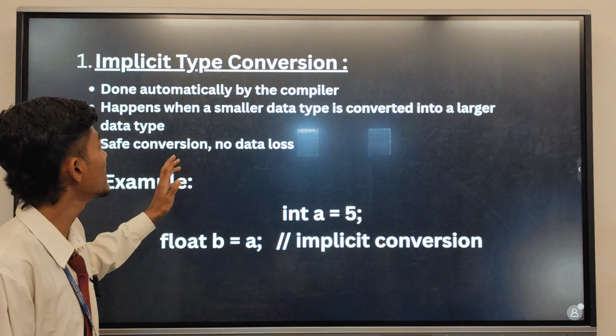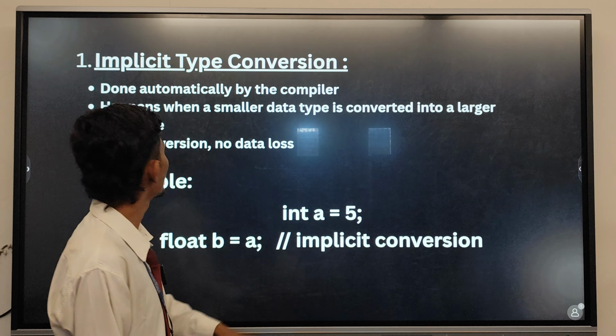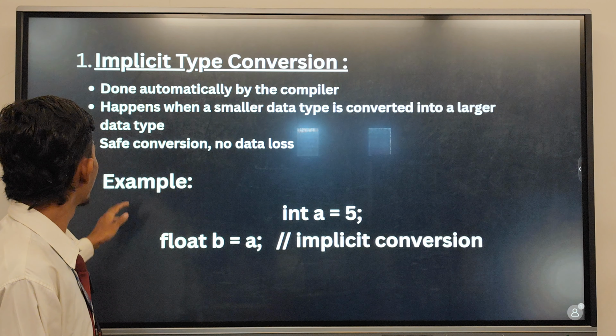Implicit type conversion is done automatically by the compiler. It happens when a smaller data type is converted into a larger data type. It is a safe conversion, with no data loss. Here you can see an example of implicit conversion. I will take int a = 5. Here int is a data type, a is a variable name, and I assign 5, which is an integer type, stored in a. Then I write float b = a. This means it directly changes the integer type into a float data type. It's called implicit type conversion.